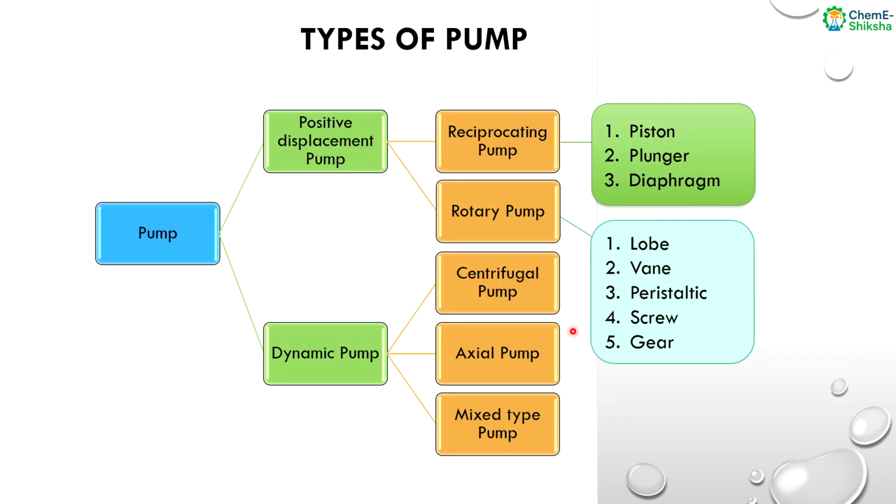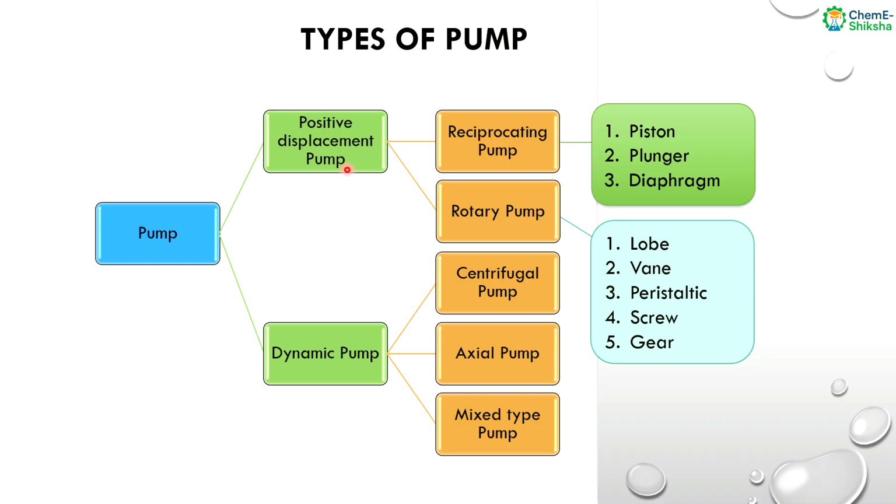Now the types of pump. There are basically two major types: positive displacement pump and dynamic pump. Positive displacement pumps are of two types, reciprocating pump and rotary pump. Reciprocating pumps can be of three types: piston pump, plunger pump or diaphragm pump. And rotary pumps are of five types: lobe, vane pump, peristaltic pump, screw pump and gear pump.